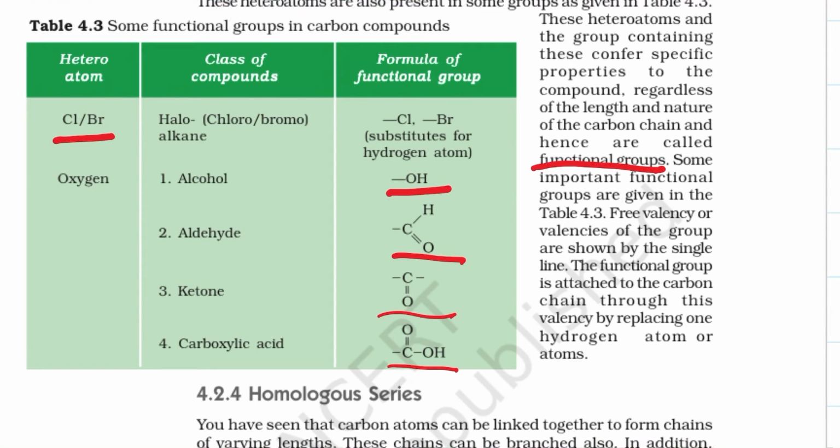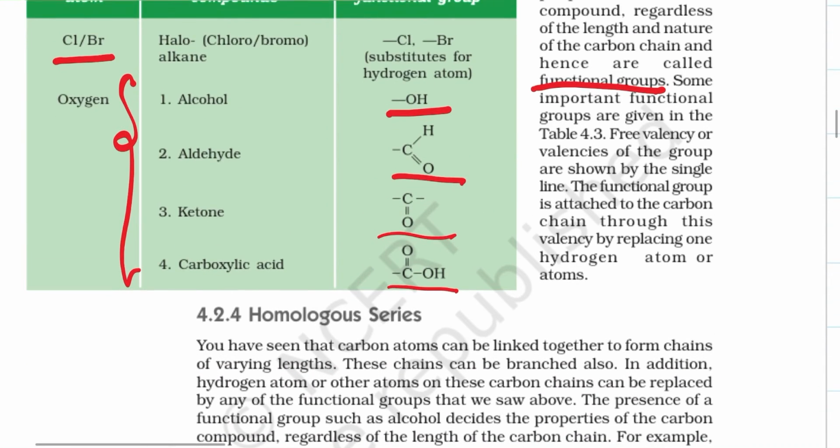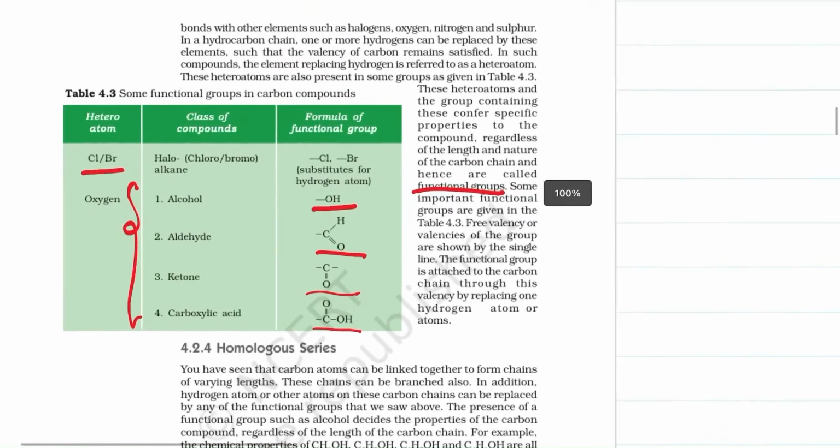Some important functional groups are mentioned here, where the free valency or valency of the group is shown by a single line. The functional group is attached to the carbon chain through this valency by replacing one hydrogen atom or atoms. So this is what we attach to a carbon.